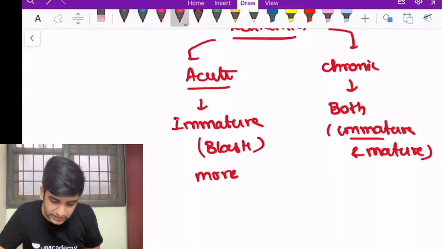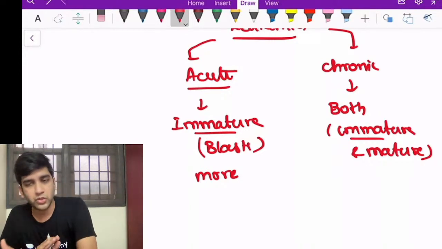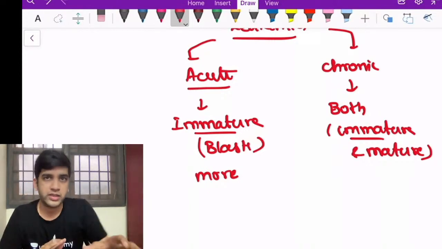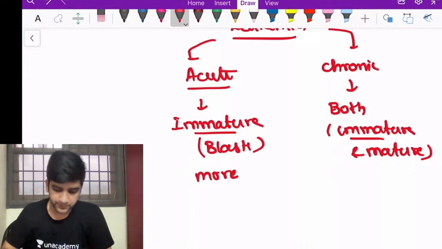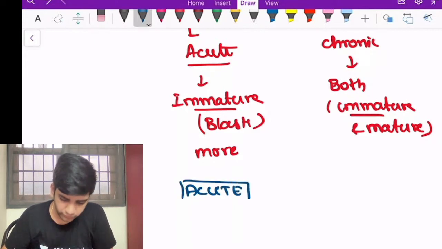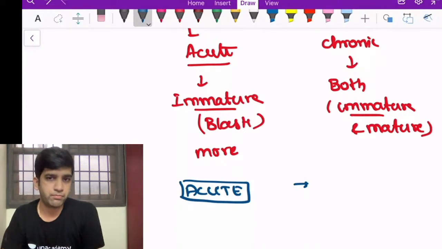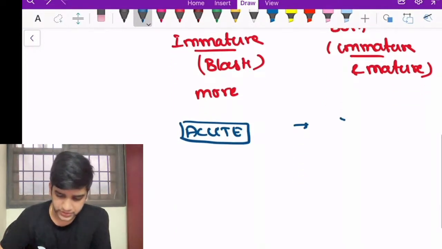See, immature cells are common to both acute and chronic leukemia, which means I need a cutoff, right? Only if I have blasts beyond the cutoff will I call it an acute leukemia. If it's not there, I'll call it a chronic leukemia. I'm sure you must have read the cutoff for acute leukemia, whether lymphoid or myeloid. Beyond what blast percentage do I call it an acute leukemia? It is more than or equal to 20%.